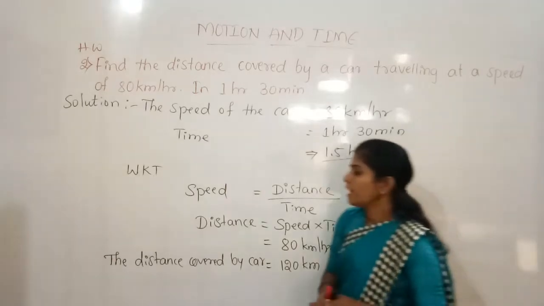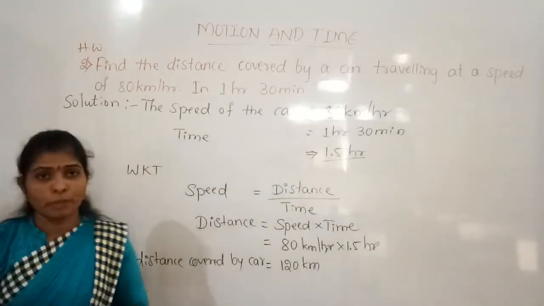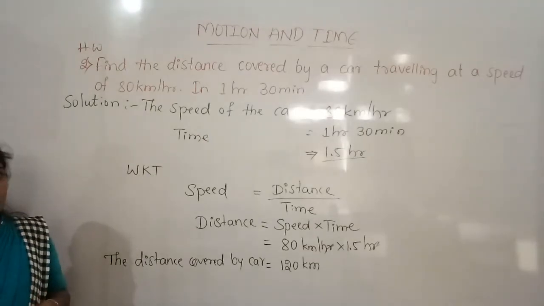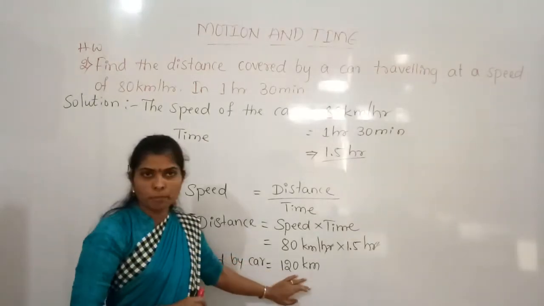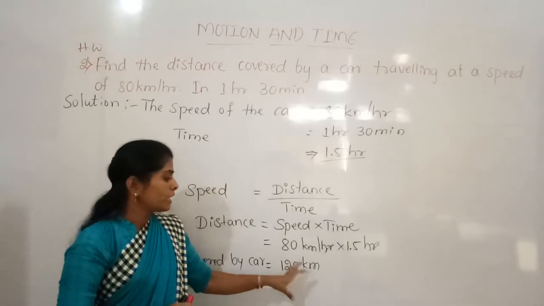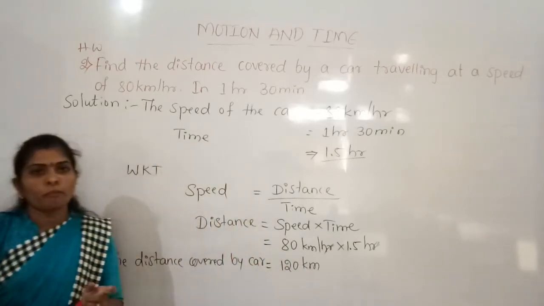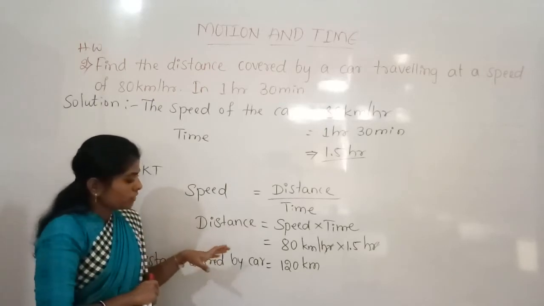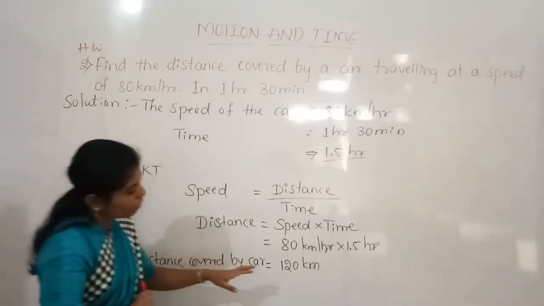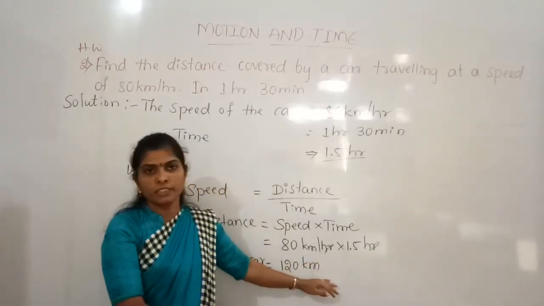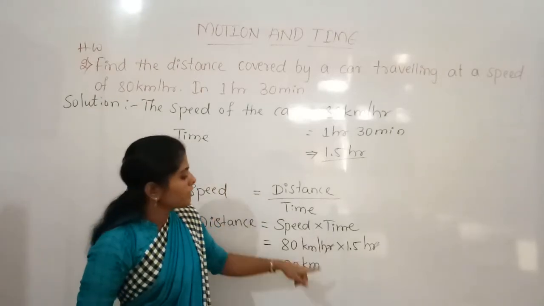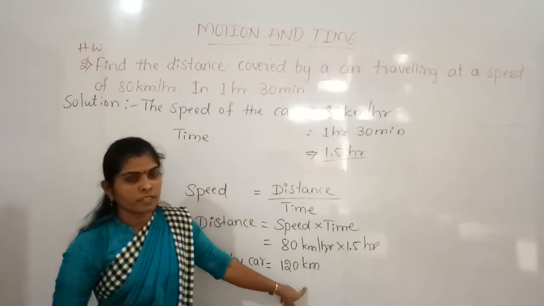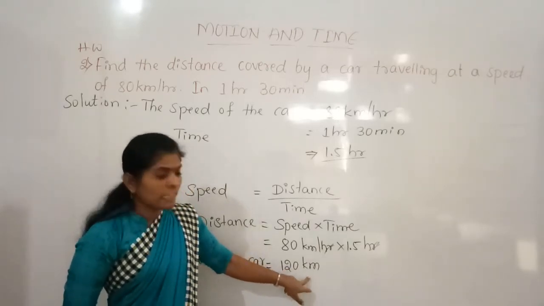Okay, now see, one more thing you have to remember here. Always when we write the units, and writing the unit is compulsory, every time whenever you solve the problems, if you are solving the distance, then you have to mention the unit of the distance. Now here it is given in kilometers, so you have to write the unit, that is the kilometer.